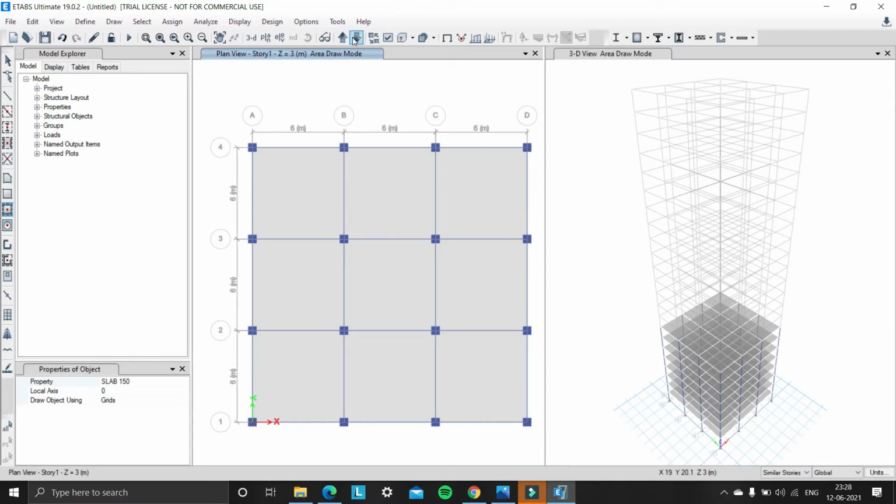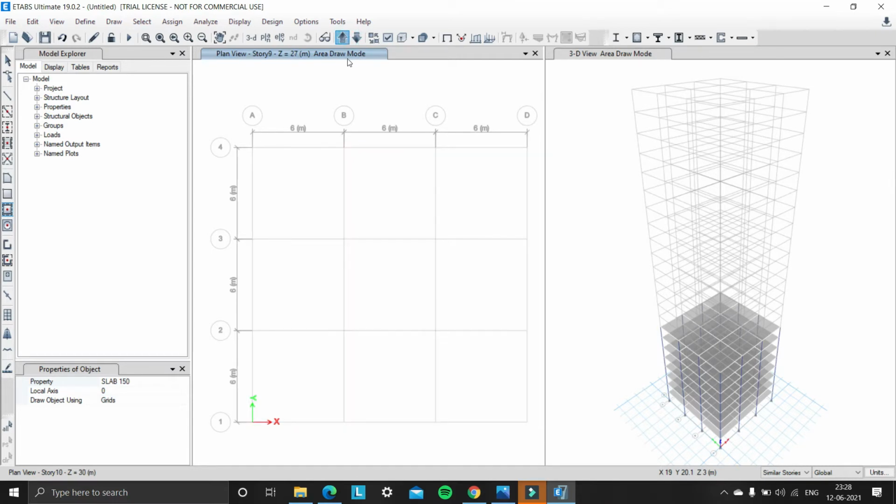Now moving to story 10. So we will draw columns, beams, and slabs which are similar to story 10, that is story 9 to 14.